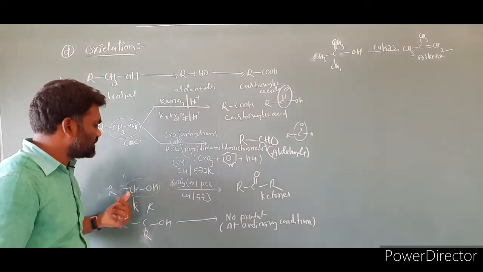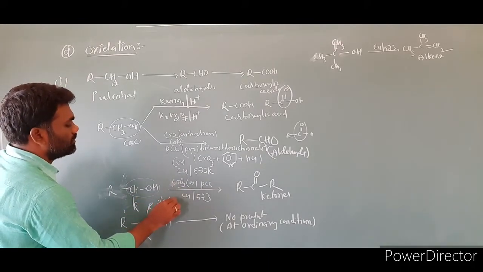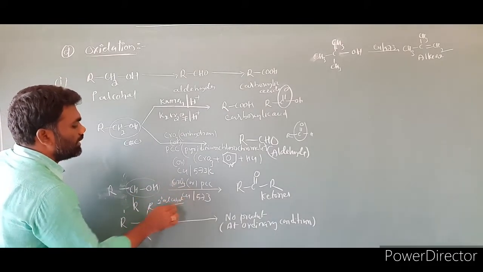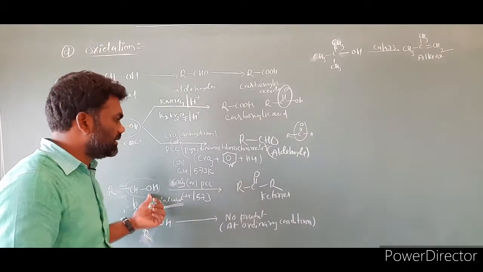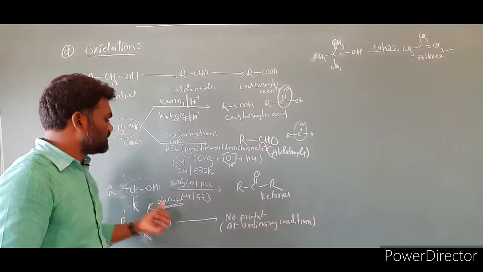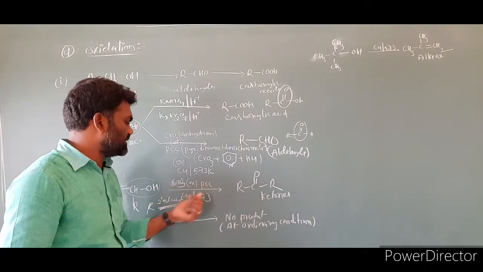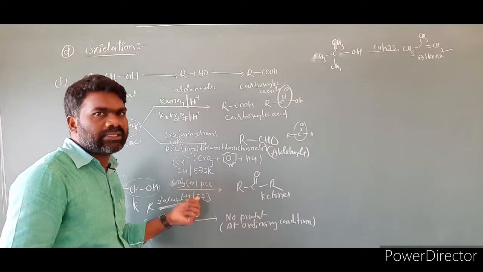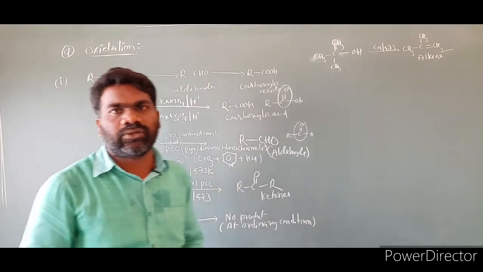Clear? Then coming to the second case, secondary alcohols. These are the secondary alcohols. In the case of secondary alcohols, the product is ketone. That also depends upon CrO3, PCC and copper. So you can use any reagent, the product is ketone. Tertiary alcohols at ordinary conditions do not form any product.